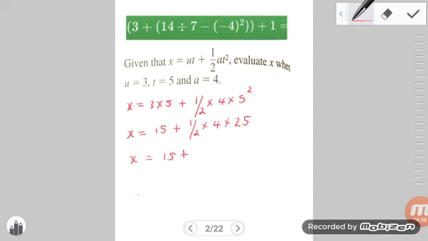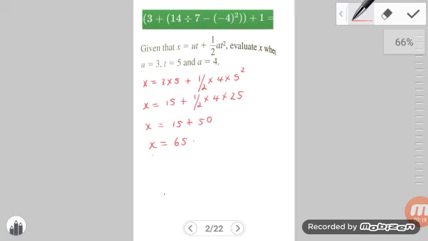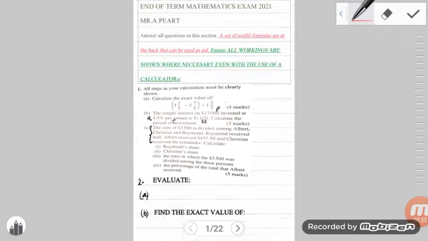Or half of 25 is 12.5, and 12.5 times 4 is 50. So either way, the answer is going to be 50. Multiplication is commutative, so the order in which you multiply does not change your result. So this works out to be 65. Very easy. It's not that challenging at all. So very good, guys. Let's get into the next question.